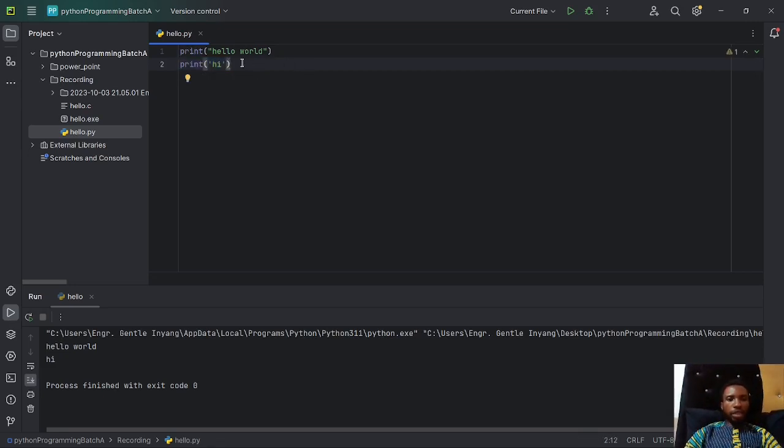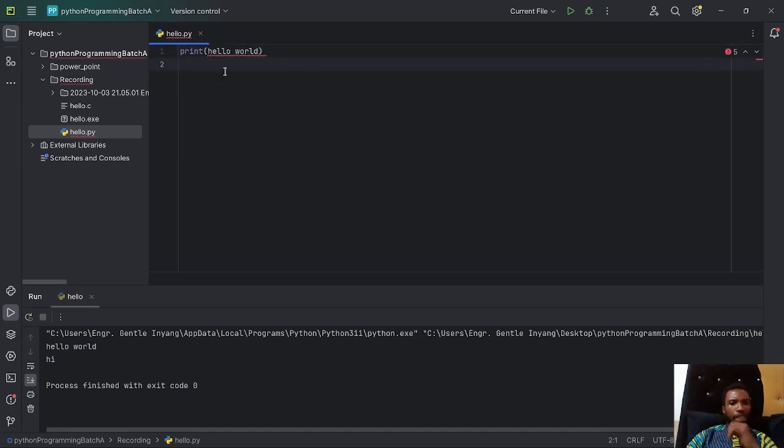Okay, so let's take off these. We don't need that for now. Now we have hello world, right? And we realize that hello world is printed with quotes around it. Now, what if I actually take off these quotes?